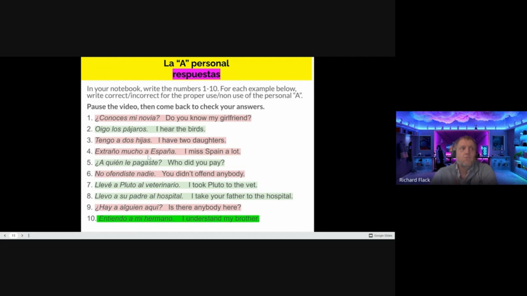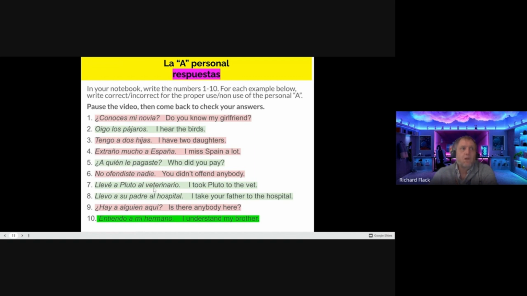Número 4. Extraño mucho a España. I miss Spain a lot. Spain is not a person or a pet. This is incorrect. We did not need the personal a. ¿A quién le pagaste? Who did you pay? This is correct. ¿Quién is a pronoun. It represents a person, so we do need the personal a in front of the question word. No ofendiste nadie. You didn't offend anybody. This is incorrect. Nadie is a pronoun. It represents a person. It is the direct object. We need a personal a in there. No ofendiste a nadie.